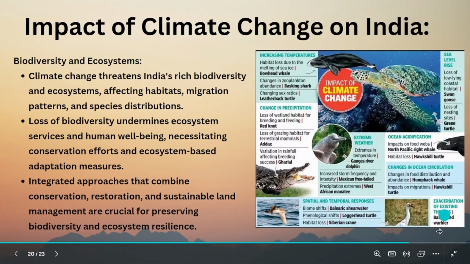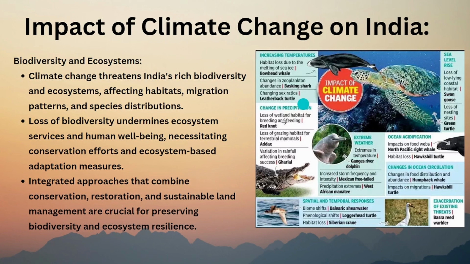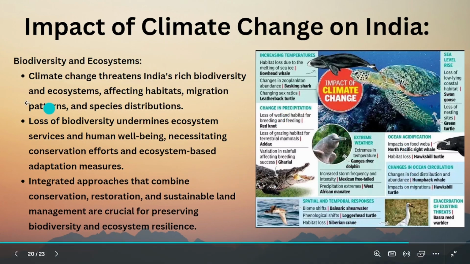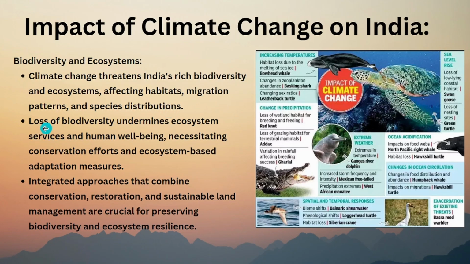If I show you some examples, the crocodile gets affected, the dolphin gets affected, these turtles will also get affected. You can read this if you want to. So, climate change threatens India's rich biodiversity, and the animals will get affected because of us. So, loss of biodiversity undermines ecosystem services and human well-being.